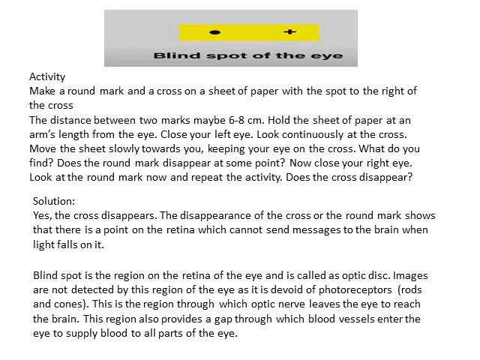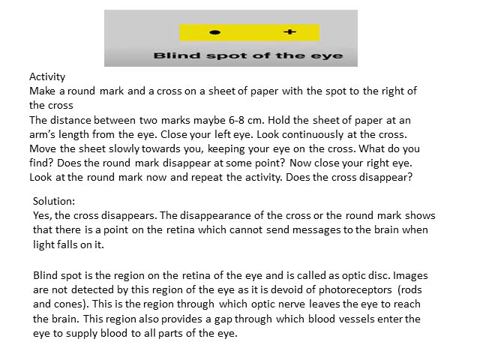Children, let us discuss an important concept called blind spot of the eye. This concept of blind spot we will learn through an activity. Look at the diagram which is given here. You find a dot on the left side and a cross on the other side, which is marked on a strip of paper. So let us read this activity. Make a round mark and a cross on a sheet of paper with the spot to the right of the cross. The cross should be on the right of the dot.